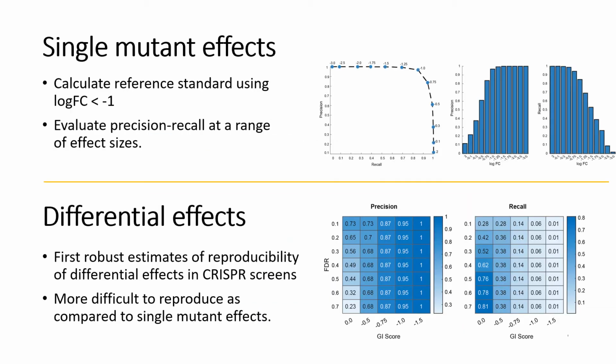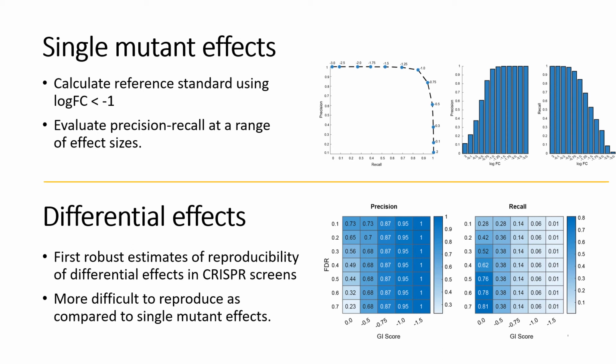In our first application, we use jitter on 5 single mutant replicate screens. Focusing on genes exhibiting at least a two-fold change, we applied jitter to jointly estimate a consensus set of essential genes and the false positive rate and the false negative rate. We further evaluated the single mutant effect calls over a range of effect size thresholds, and measured the corresponding precision-recall characteristics. The analysis showed high reproducibility of single mutant effects.